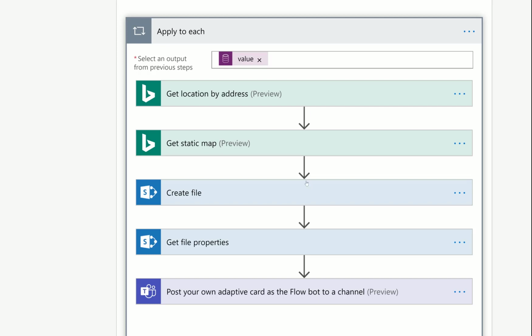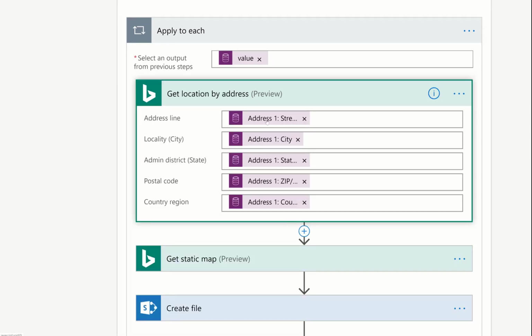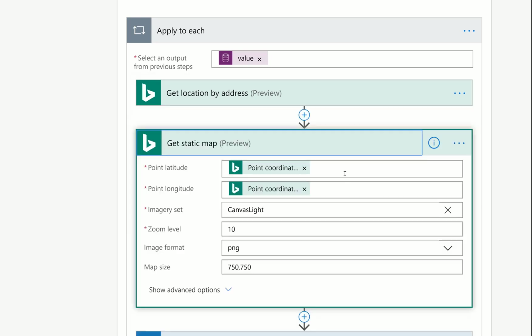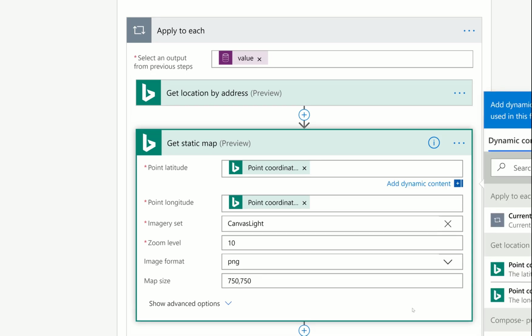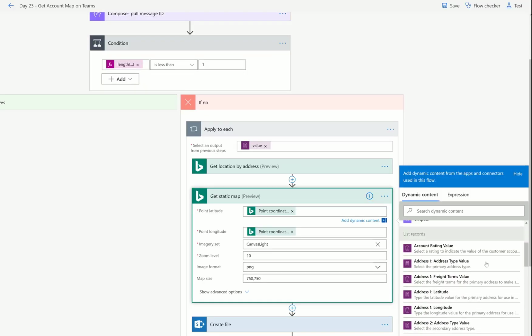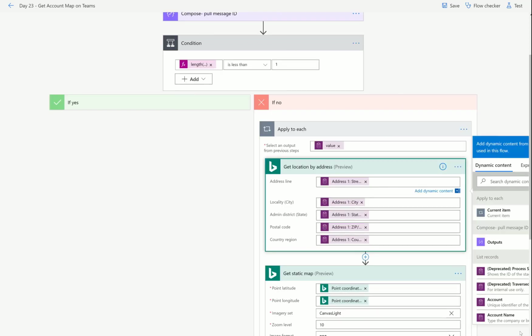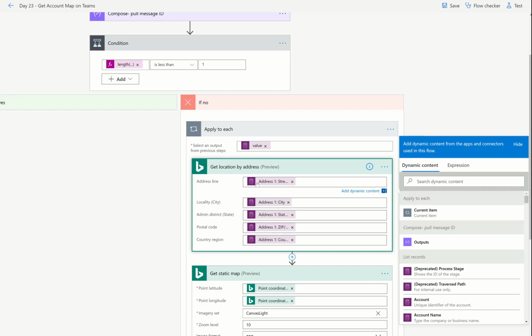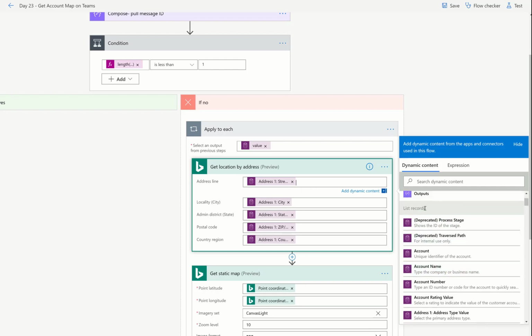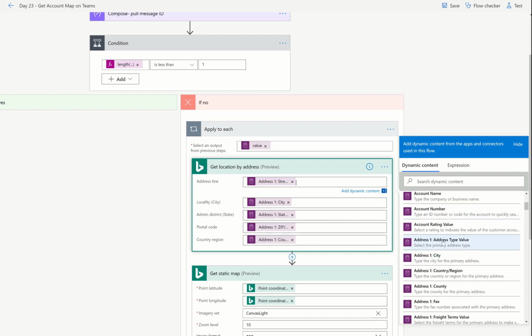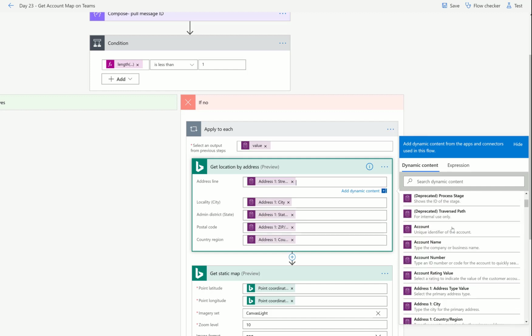custom APIs. All right, so first I put the address information in from the results of the query to the account. Then I ask for the static map, and I give back the longitude and latitude. You will look at the appropriate situation. So when we were up here, just have to scroll over here, we were looking for the address information from List Records. And that's what we plugged in here. Address 1 street address, and these are in alphabetical order. Address 1 street, Address 1 city, state, zip, okay?